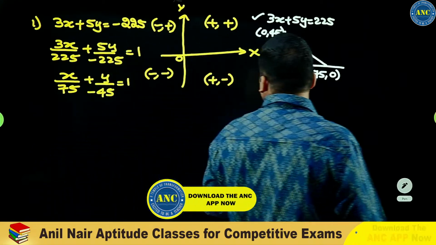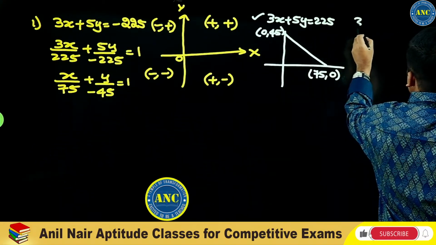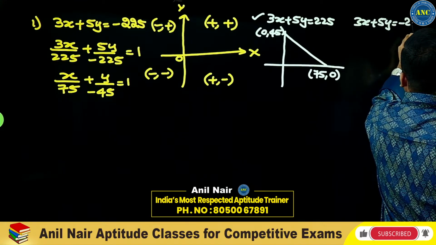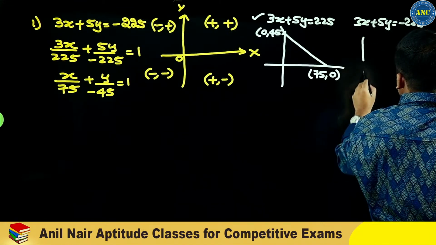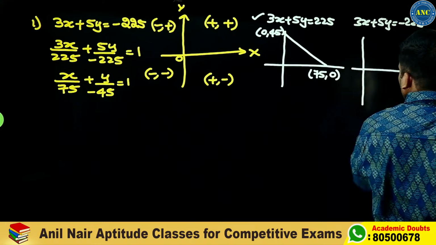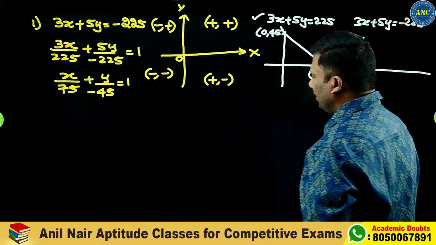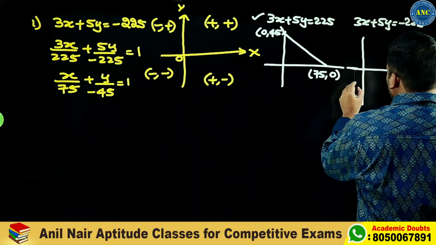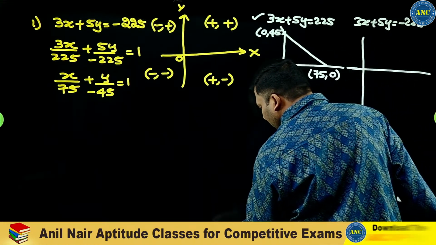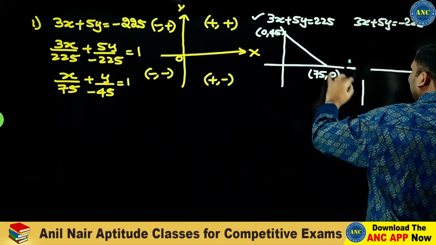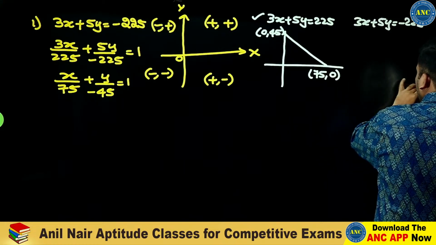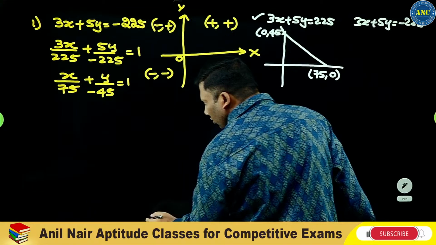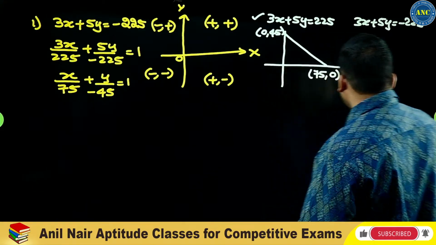What is the figure right now? 3x plus 5y equals minus 225. Here x is negative. That means the figure is, let me write it down. I hope you are all understanding the concept. These problems you can solve only if you know the concept. If you do not know the concept, you will leave this question.